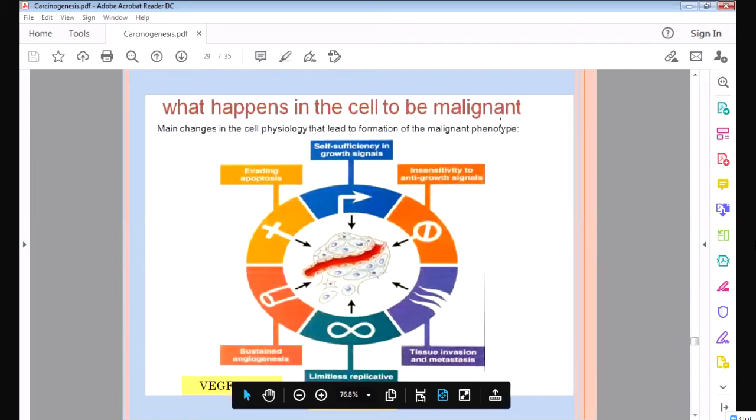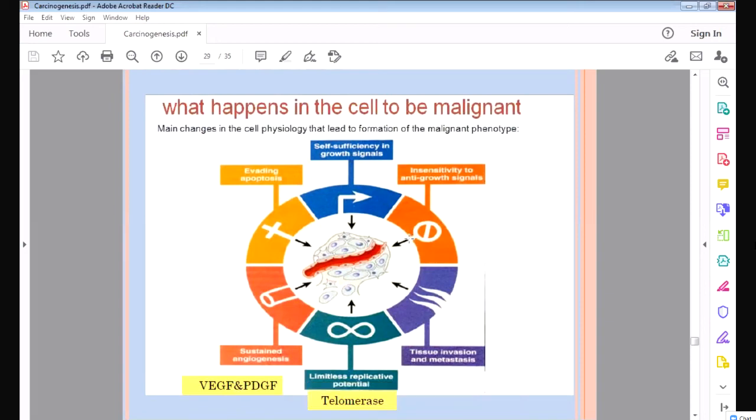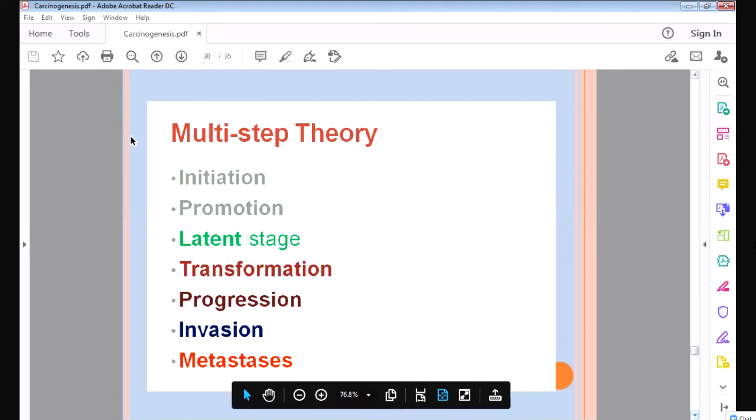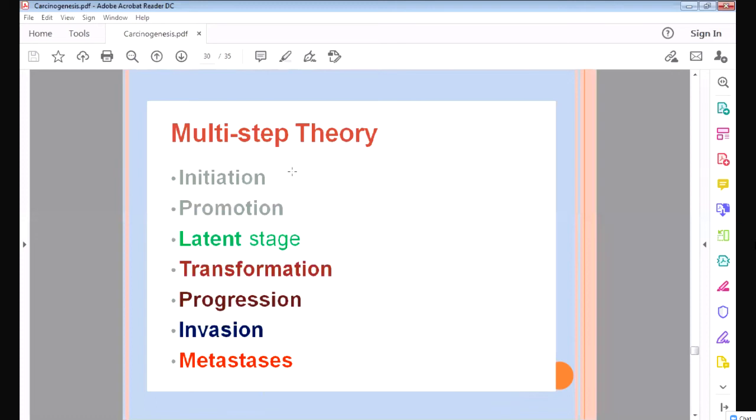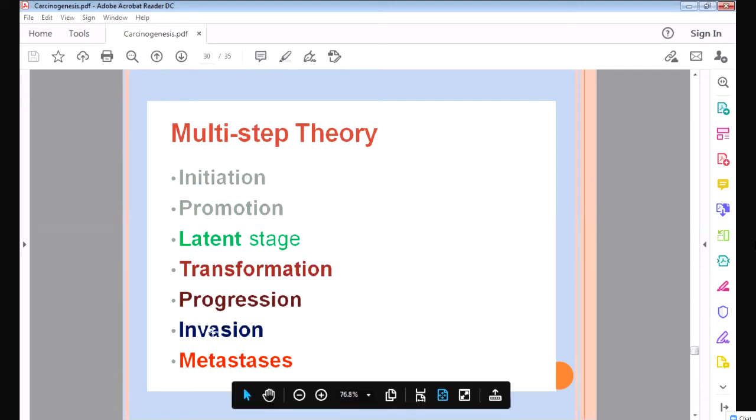So how do the cells become malignant? I told you there are four important genes: the tumor suppressor gene, the proto-oncogene, the DNA repair gene, and the apoptotic gene. If they are damaged, they will give rise to carcinogenesis. Carcinogenesis is a multi-step process. What do we mean by multi-step? There are multiple mutations, multiple genes are damaged. If one gene is damaged, there is initiation. Then when a second gene is damaged, there is promotion, then transformation, progression, and invasion and metastasis. We will see this in the following picture.